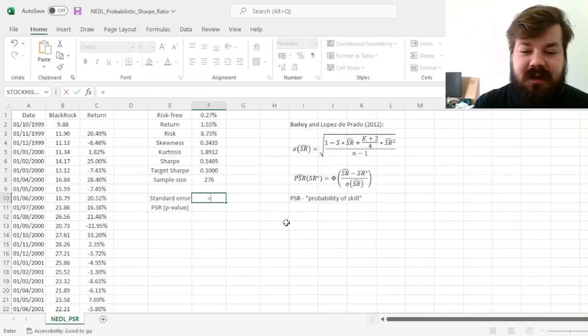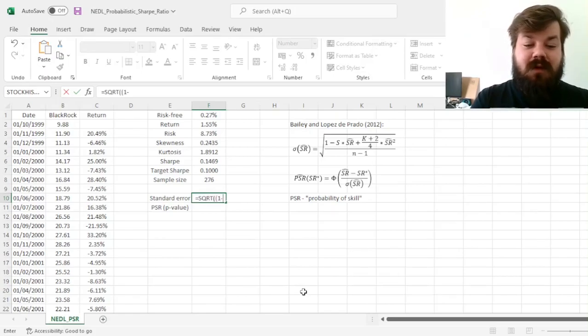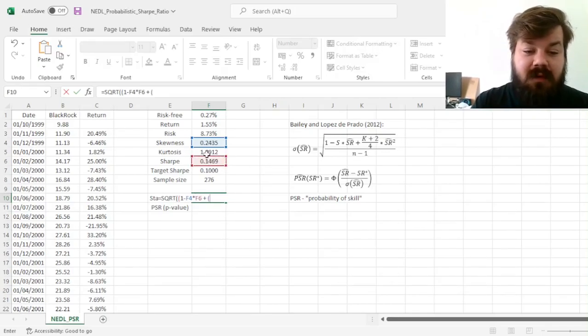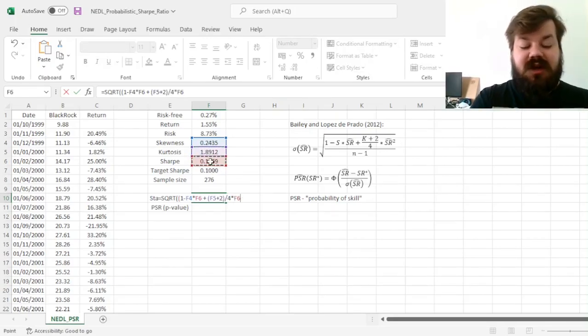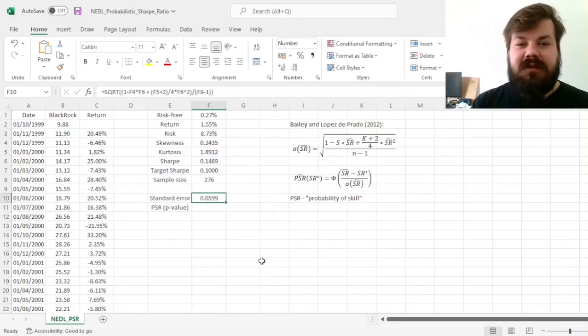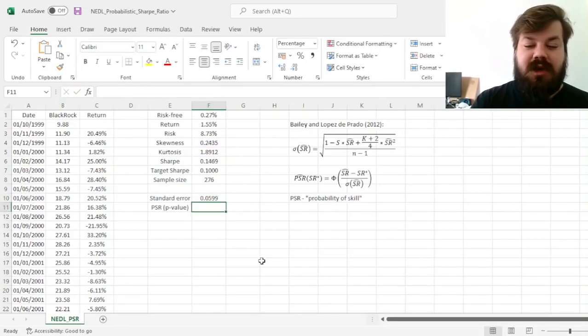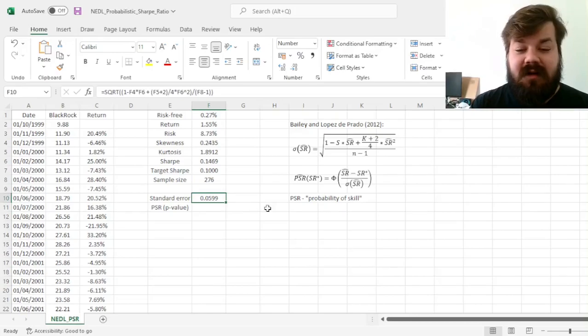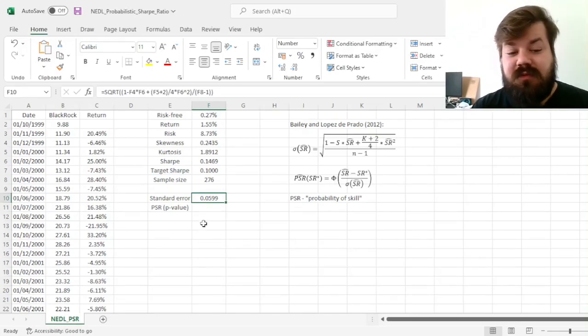And now we just apply this formula in Excel, the square root, and then in the numerator we have 1 minus skewness times the estimator of the Sharpe ratio, which is over here, plus our excess kurtosis plus 2 divided by 4 times our estimated Sharpe ratio squared, divided by n minus 1 due to the usual correction, and that gives us a standard error of around 0.06, which then leads us to just plug our Sharpe, our target Sharpe, and our standard error into the cumulative normal distribution function.